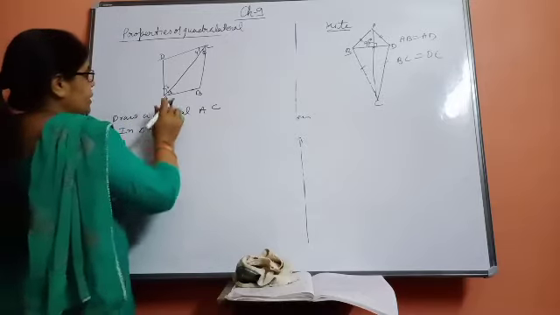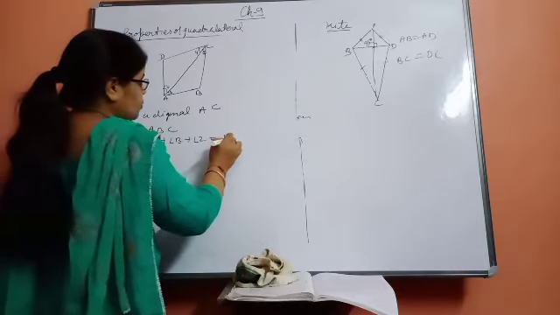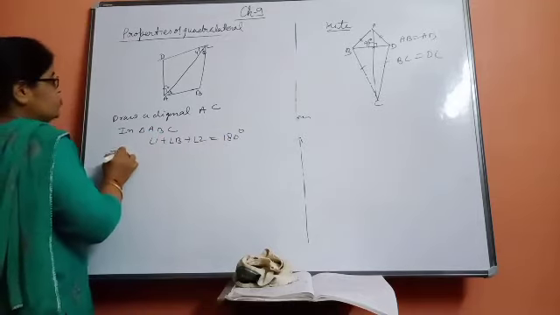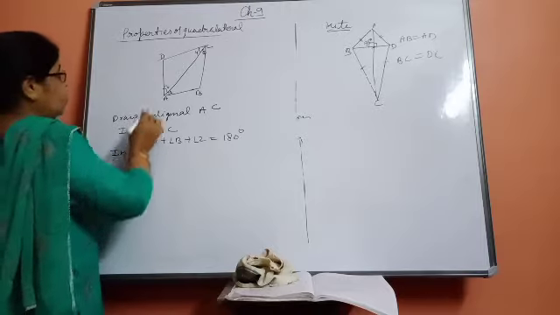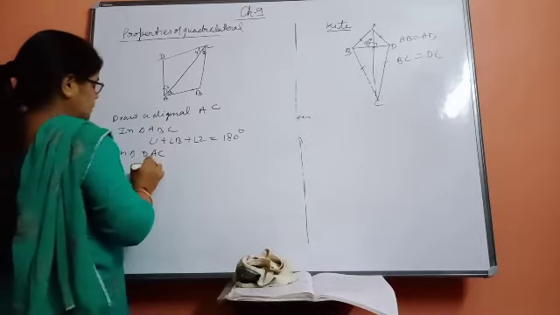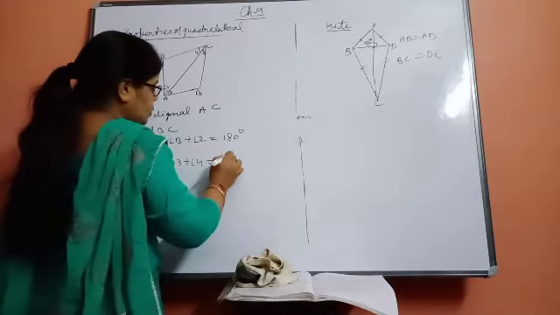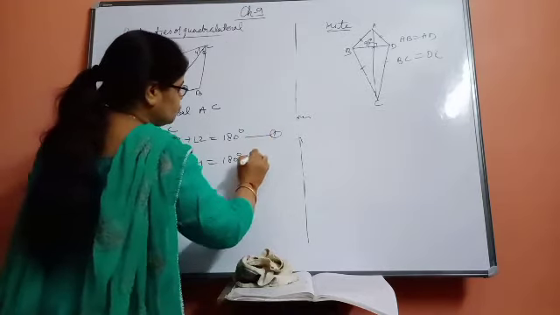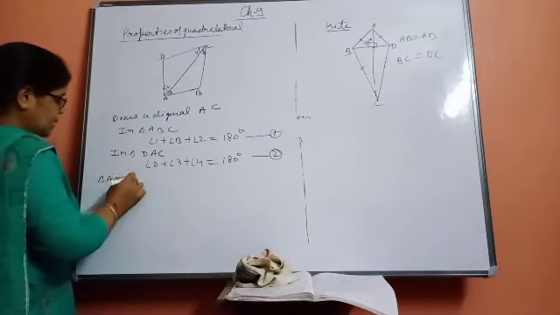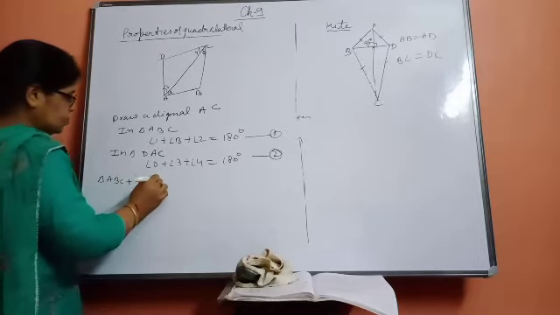Now see that in triangle ABC, angle 1 plus angle B plus angle 2 should be equal to, beta, how much? 180 degrees by angle sum property. Or in triangle, which one? In triangle DAC, angle D plus angle 3 plus angle 4 is also equal to 180 degrees. Add these two equations, triangle ABC plus triangle DAC. So what will you get?